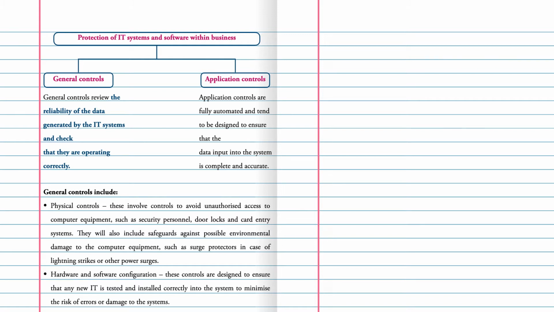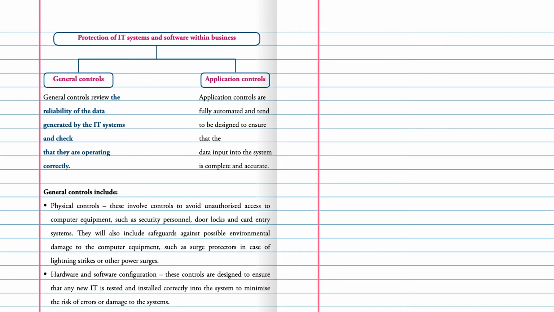General controls include physical control. These involve controls to avoid unauthorized access to the computer equipment such as security personnel, door locks and card entry systems. They will also include safeguards against possible environmental damage to the computer equipment, such as surge protectors in case of lightning strike or other power surge.